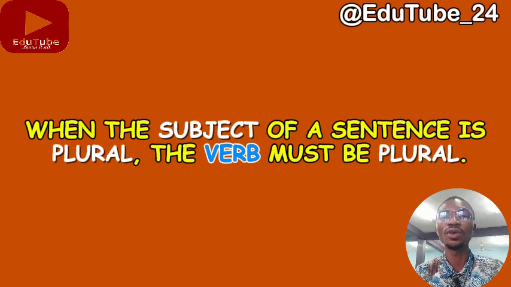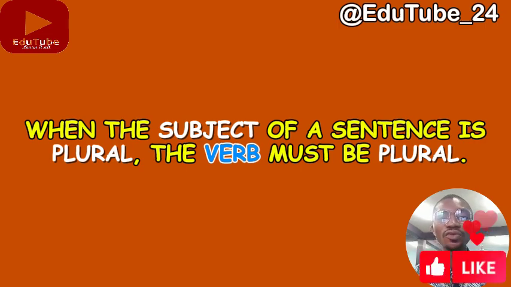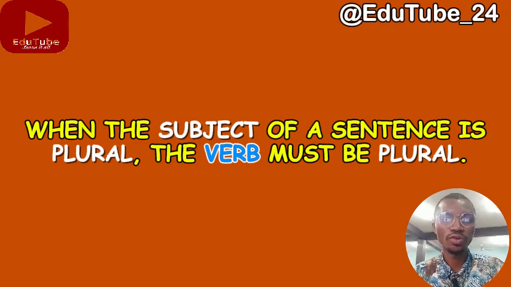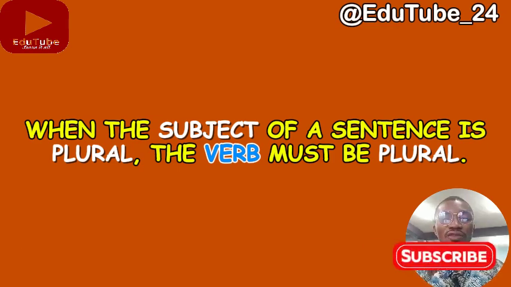So we are not going back to analyzing what a subject is, how to know the plurality of a verb, or how to know what a lexical verb, verb to be, or anomalous verb is. We are just going to go straight to examples. Again, the commandment says that when the subject of a sentence is plural, the verb must be plural.